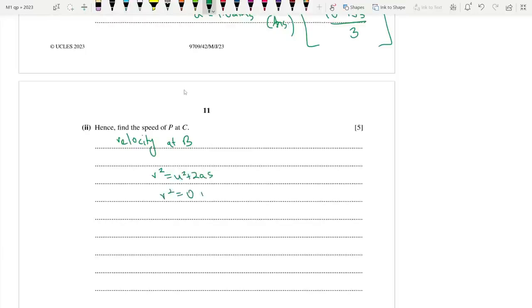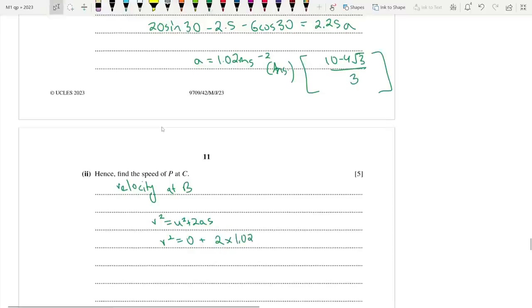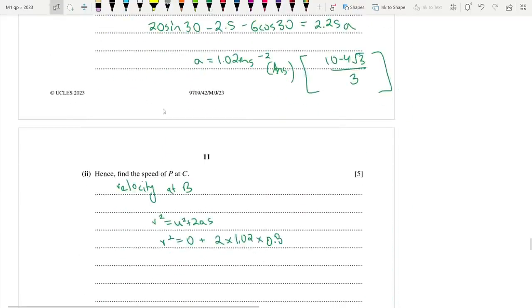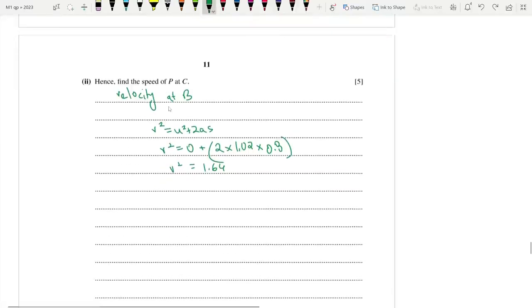So v square is equal to 0 plus 2 into this value over here, 1.02, times s. What's the distance moved? 0.8 meters. So v square is actually 1.64 meters per second square, and v, if you root our answer, is equal to 1.28 meters per second. That's fine though.